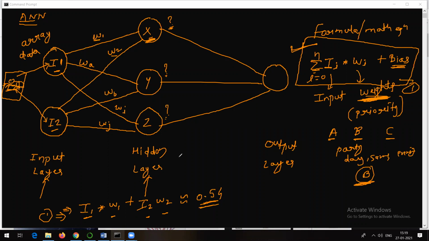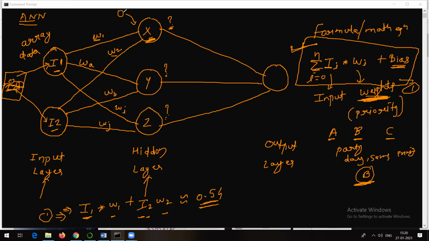Now we need to add bias. We make use of bias to keep neurons active. What do you mean by that? Suppose the values of I1 and I2 are 0. If I1 and I2 are 0, what will be the result of this? 0 only. Right? So in that case, the value of I1 into W1 plus I2 into W2 will become 0. So if you do not add a bias value, 0 is going to be here.